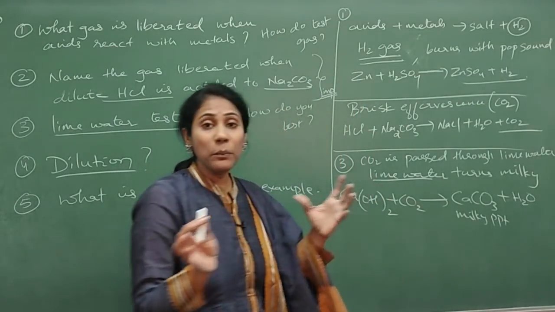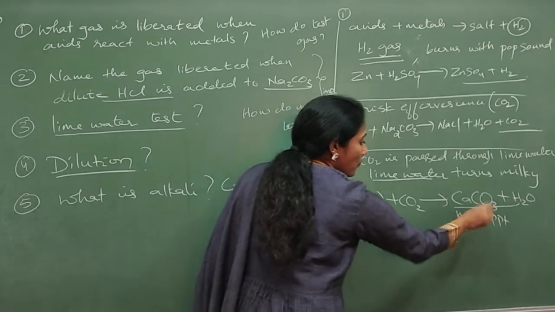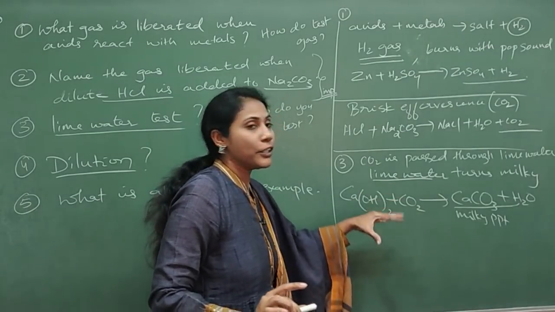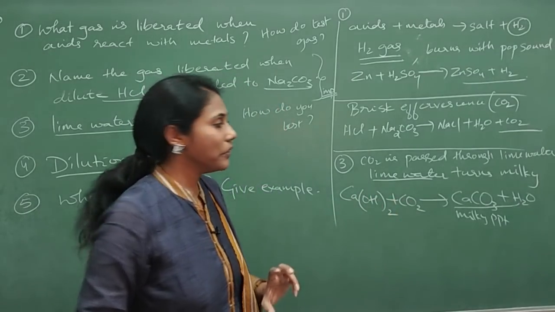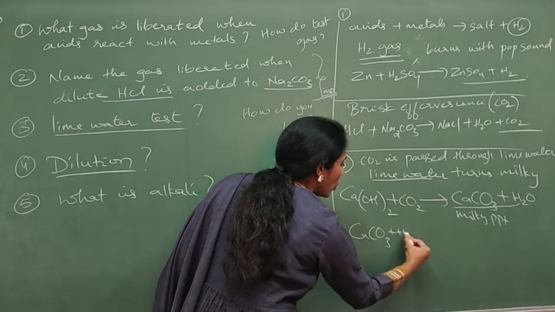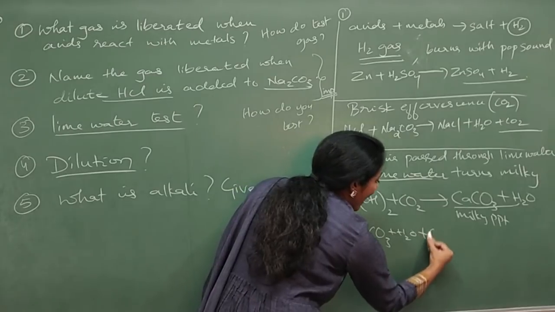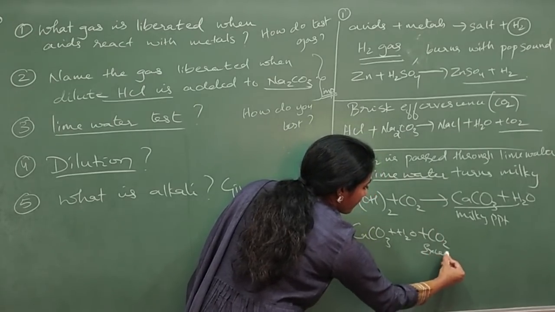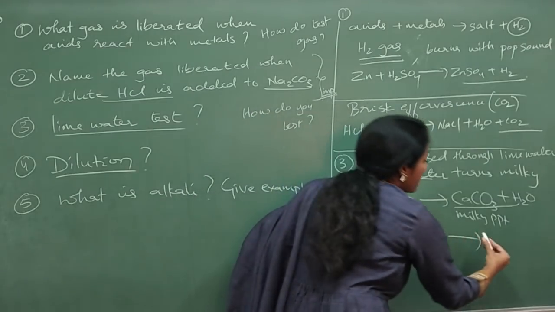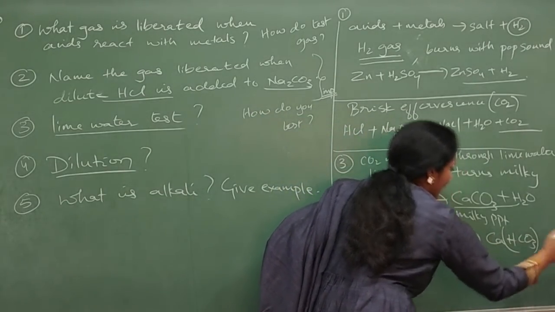Now one more concept you must know here. This calcium carbonate is a white precipitate. I'm just telling you some extension of this reaction. To the calcium carbonate formed, when I pass excess carbon dioxide, this white milky precipitate becomes a colorless solution, which is nothing but calcium bicarbonate.